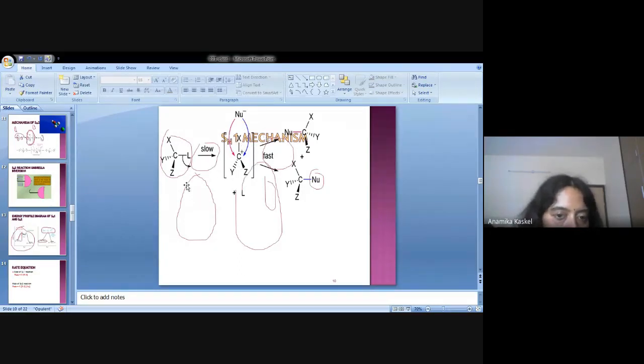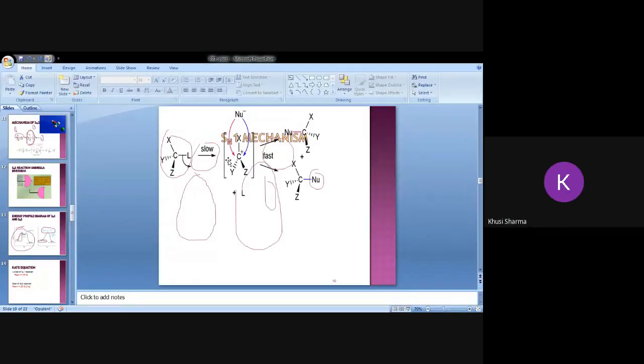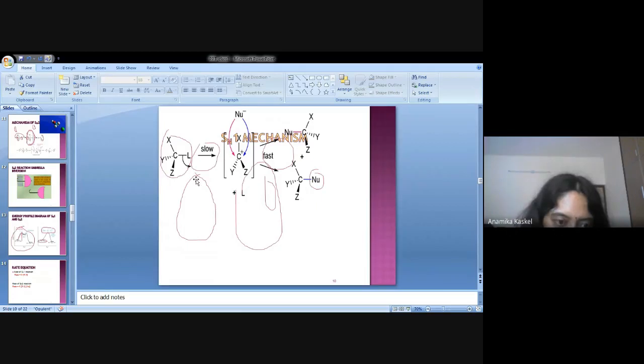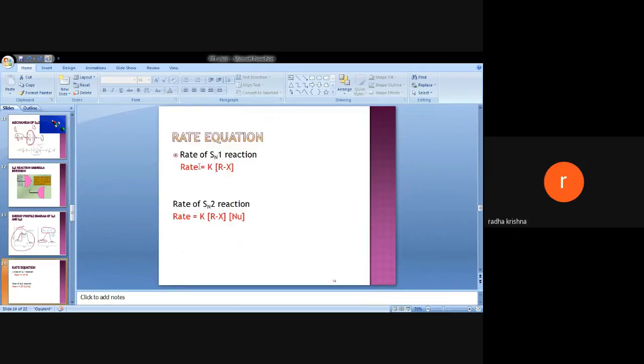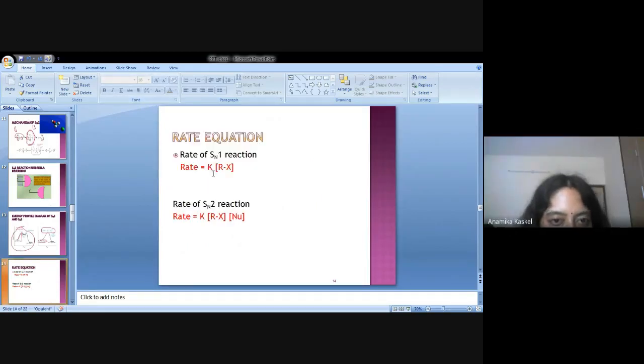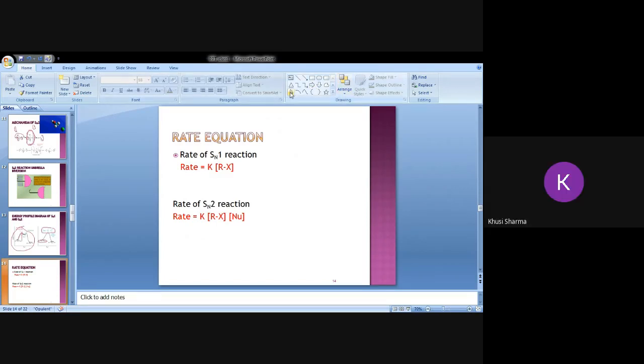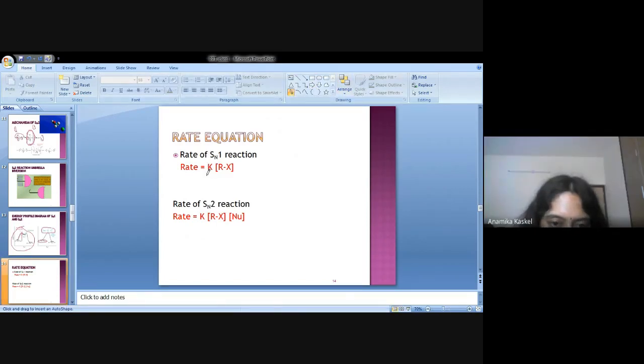First there is dissociation and carbocation formation. Clear?